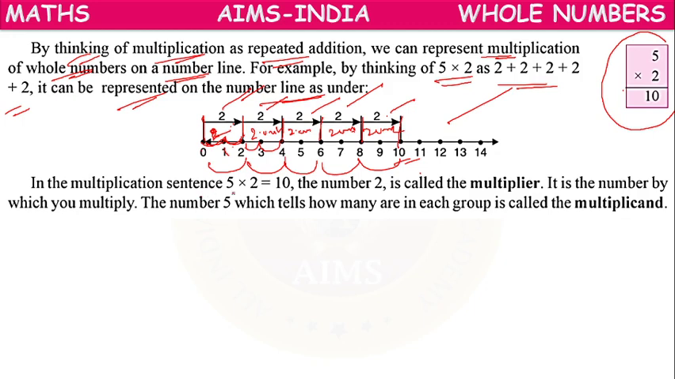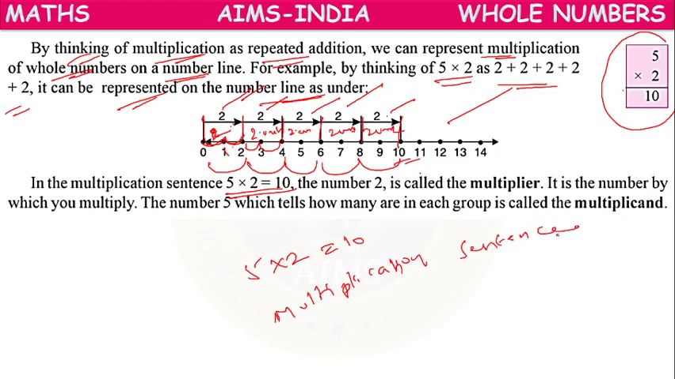In the multiplication sentence, this 5 into 2 equals 10 is a multiplication sentence. What is it, children? It is a multiplication sentence. Here the number 2 is called the multiplier. It is the number by which you multiply, meaning 5 into 2.